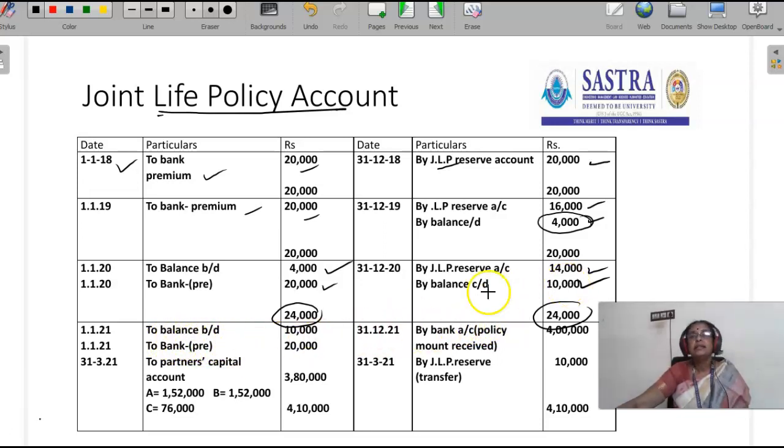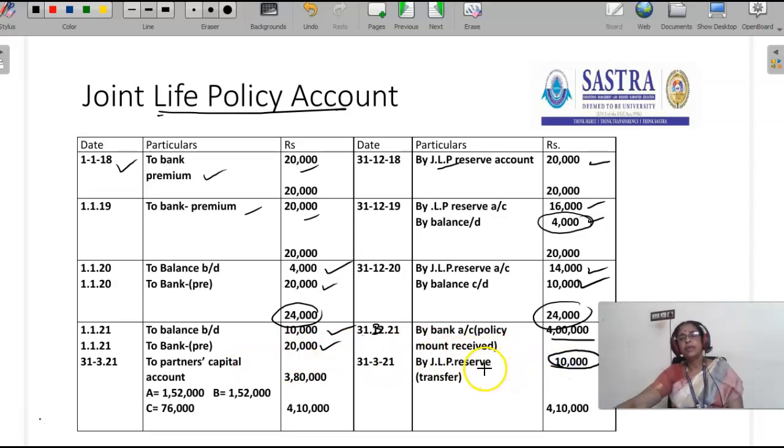On 1/1/21, the balance is 10,000 rupees. The firm paid the premium of 20,000 through bank. On 31st 3/21, the partner died, and the insurance company gives the policy amount, that is 4 lakh rupees, and then the partner's capital accounts are credited from the joint life policy account.